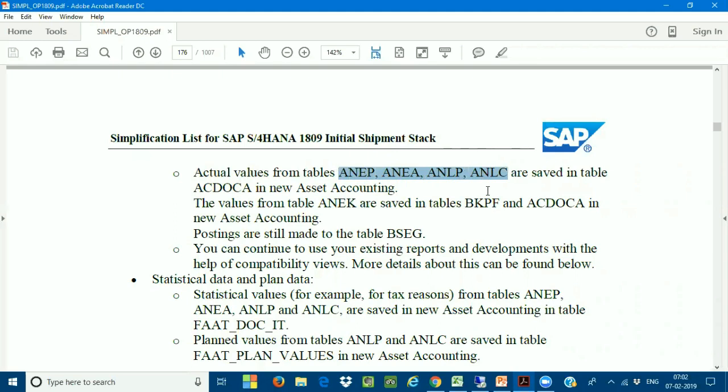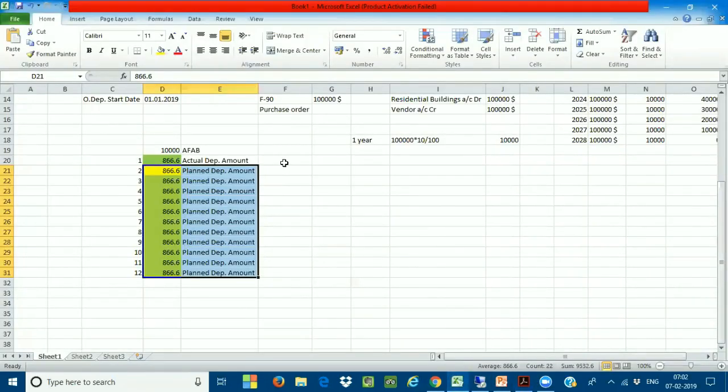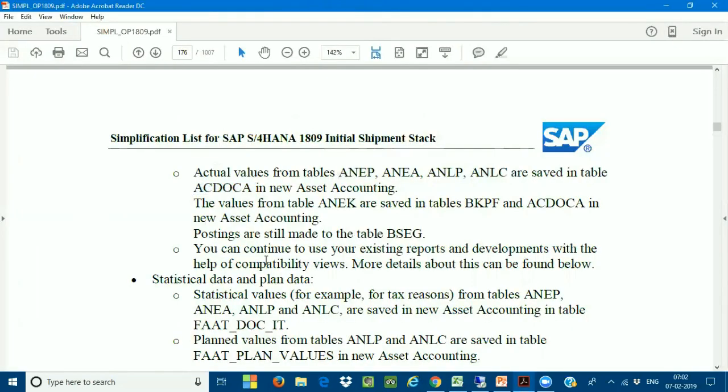I think we have understood what compatibility view tables mean from earlier. In the introduction, we discussed all those things. So earlier, the actual values were stored in these particular four tables. Now we are bringing in the ACDOCA table as a new table. All the actuals are going to be stored in this particular table, the ACDOCA table.